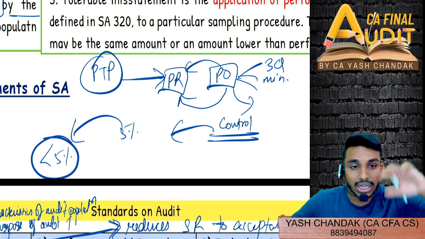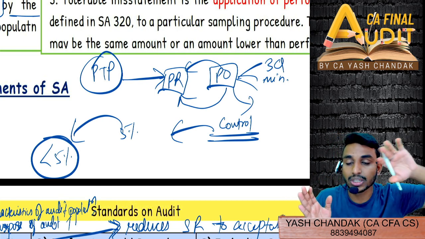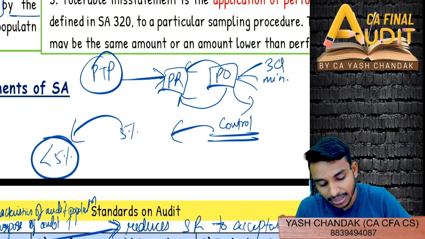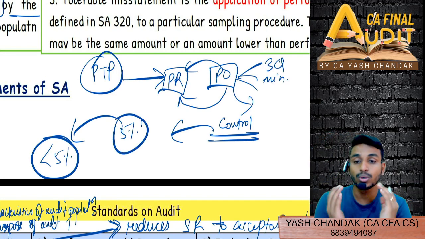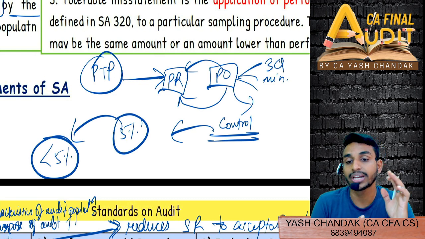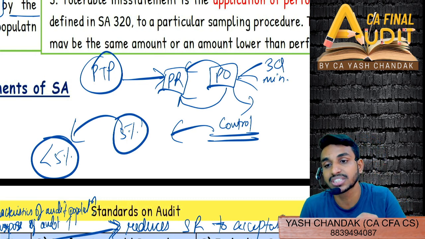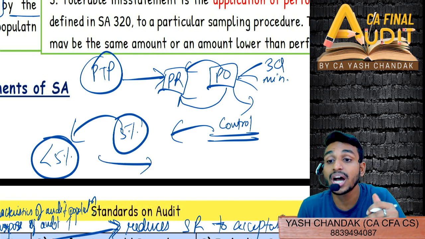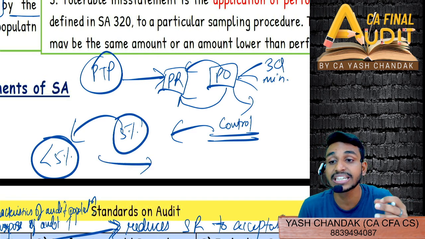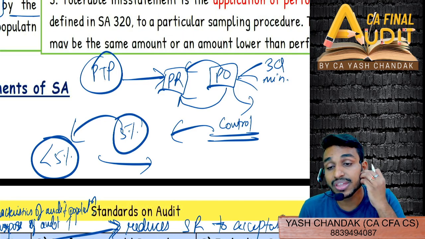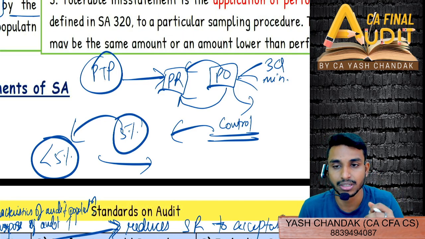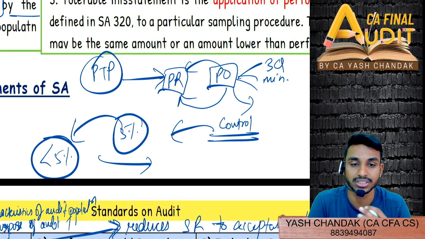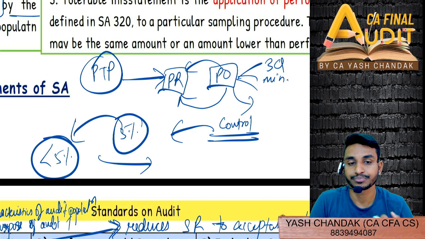Do you remember? Total materiality से कम रखना है. The total materiality, if it is at 1 crore, then performance materiality will be at 70 lakhs, 60 lakhs. Similarly, if the deviation which I can tolerate is 5%, then my tolerable rate of deviation will be less than 5%, because I have to also provide for undetected misstatement, right? Undetected deviations, or you can say because of the sampling, so that overall if I combine aggregatively, it should not exceed the rate of deviation which I can tolerate. ठीक है?